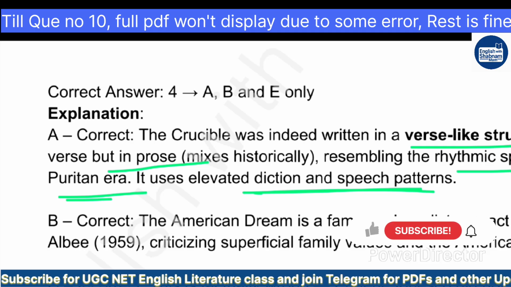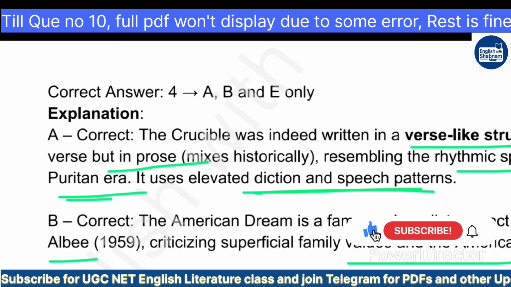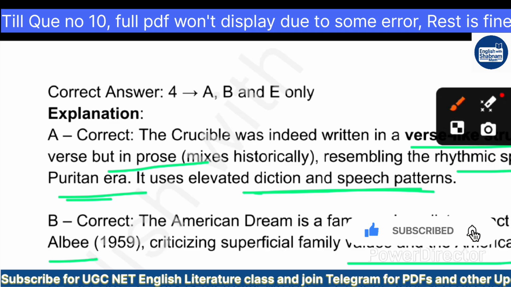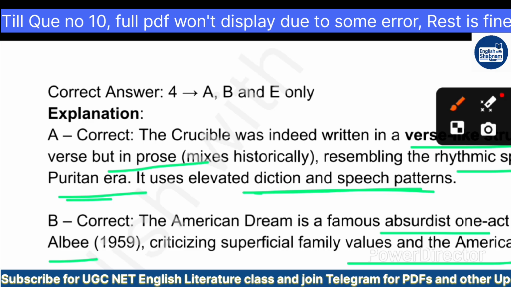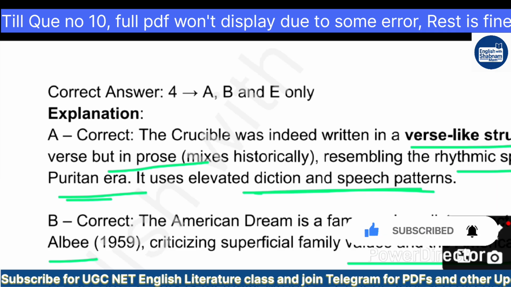Also, The American Dream is a famous absurdist one-act play by Edward Albee, 1959, that criticizes a superficial family that values appearances. And C is incorrect. Why? Because this is factually wrong. Eugene Ionesco did not write The American Dream. It's by Edward Albee. Ionesco wrote The Bald Soprano, The Journey, this type of work Eugene Ionesco has written.